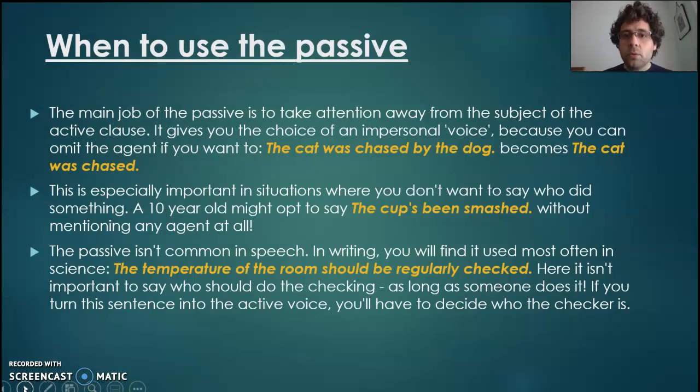You might, though, get it in more scientific text. So in that last example, the temperature of the room should be regularly checked. That's in passive, but that's not to avoid blaming anyone. It's just because it's not saying who should do it. It doesn't matter who does it.